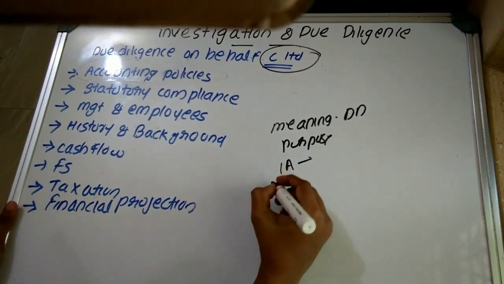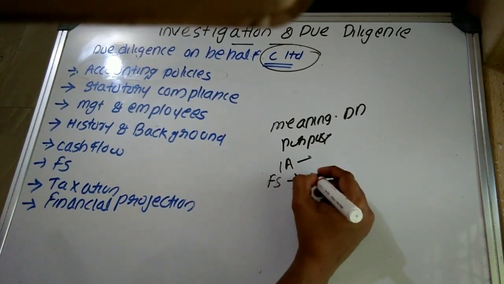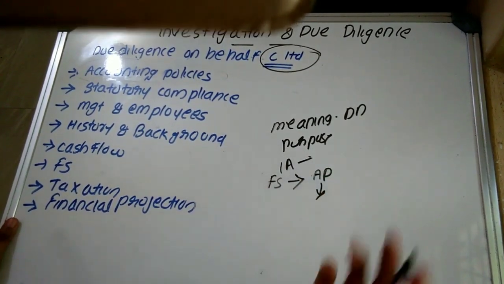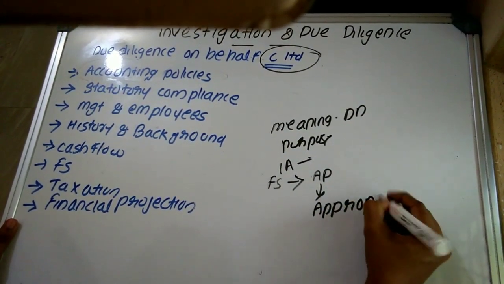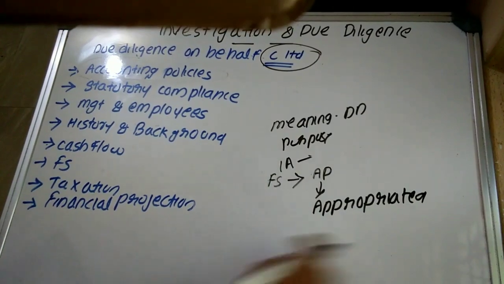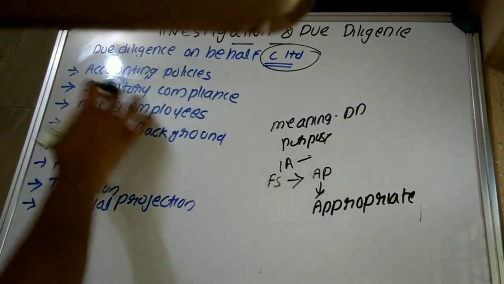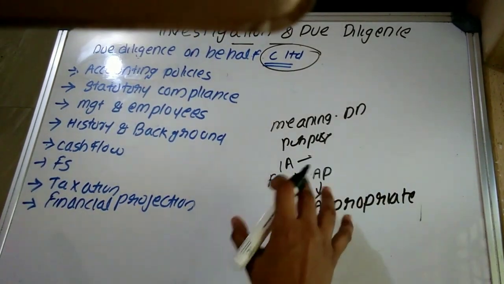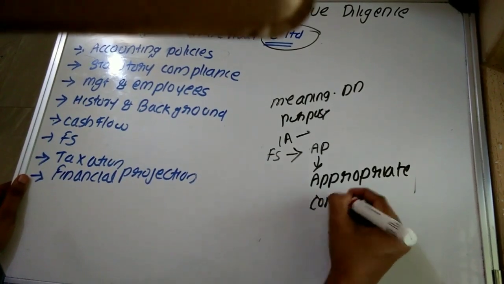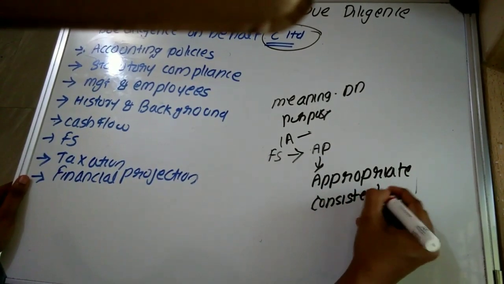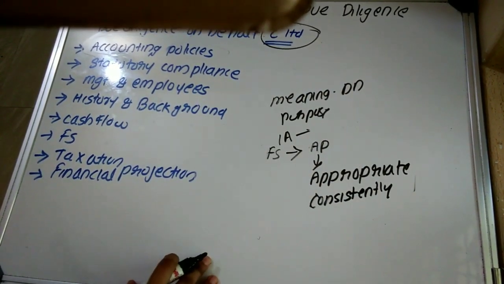So they have to determine whether the financial statements are prepared, or the business is conducting, by selecting and applying accounting policy. So which are the accounting policies? Whether the selected accounting policies are appropriate or not, and whether they are consistently applying them. That is, whether the accounting policy has been consistently applied by the concerned organization.